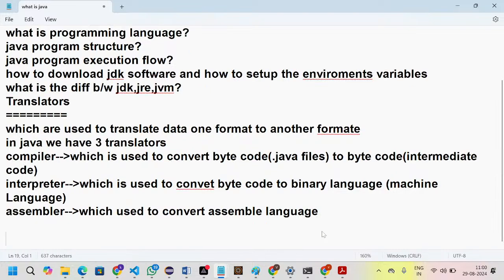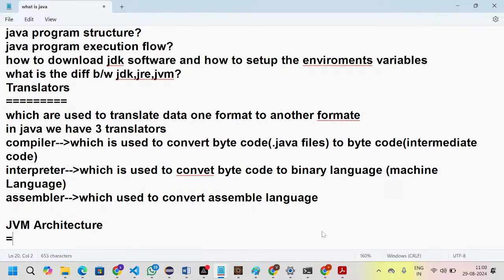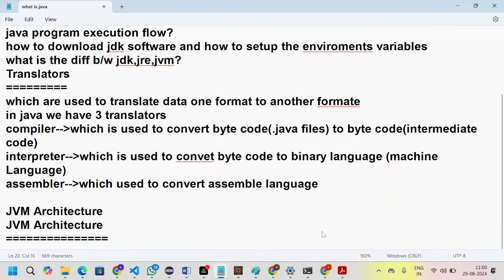Okay, so after this we'll discuss the JVM architecture. JVM architecture is a very important one. First the definition: JVM means Java Virtual Machine. What does it mean by virtual? Virtual means we cannot see it with our eyes.